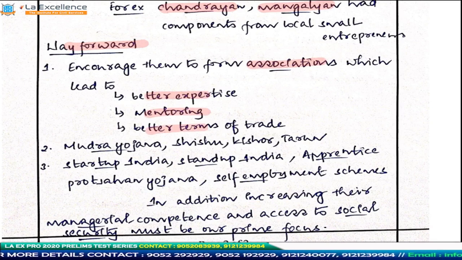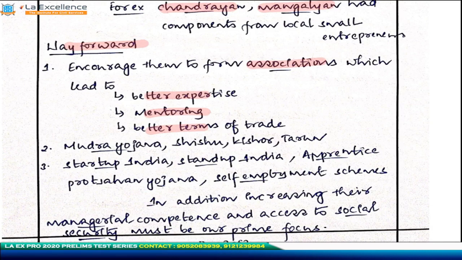In addition to this, if these small entrepreneurs come together, there will be sharing of knowledge, first thing. And secondly, there is better mentoring. If there is a group of people, the government can always put a mentor on top of them who is going to guide them. Their products will also have such a quality that they will be able to negotiate better terms of trade without individually being subverted.